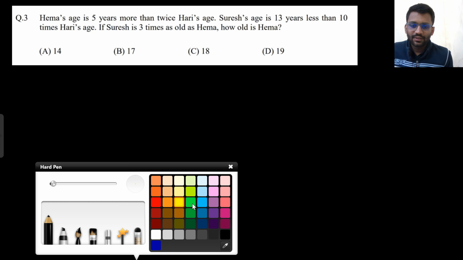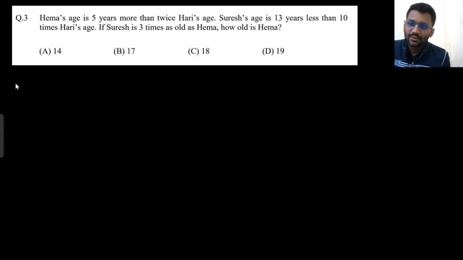Okay, so let's solve this question. You have solved these kinds of questions in basic 6th, 7th class only. So Hema's age, we can assume it to be X. Right, so let's assume Hema's age is X, and Hari's age is, so Hema's age is 5 years more than twice of Hari's age.